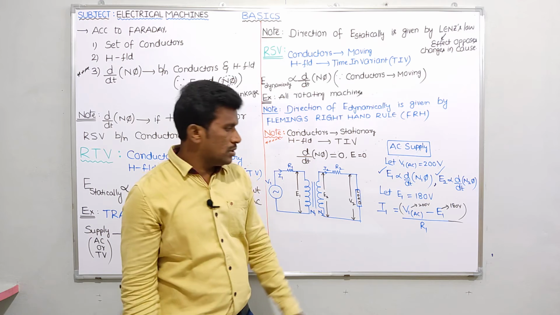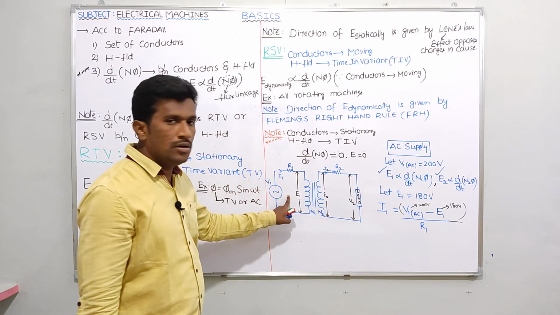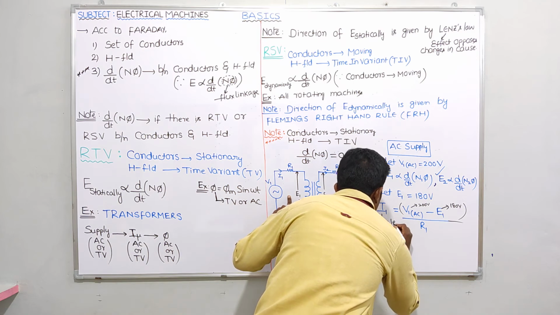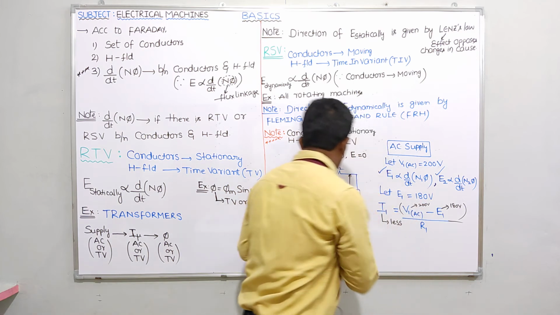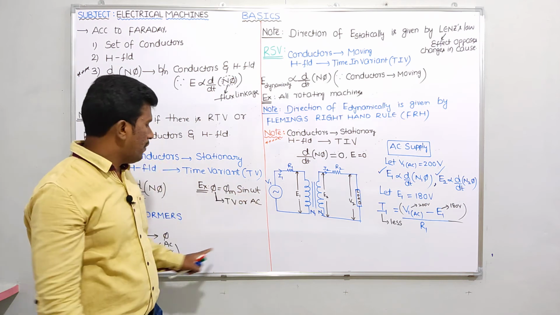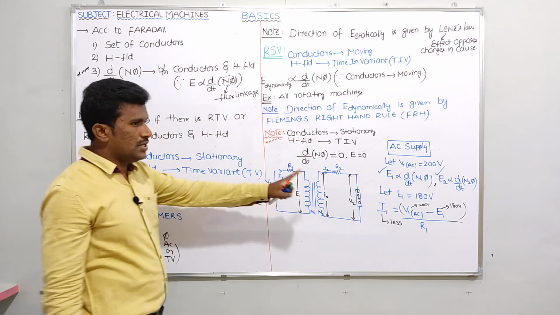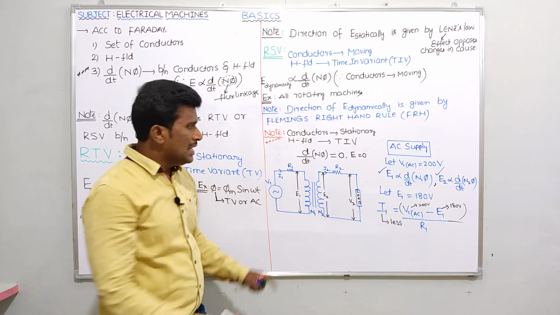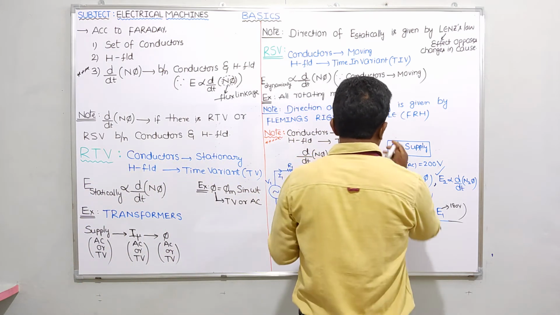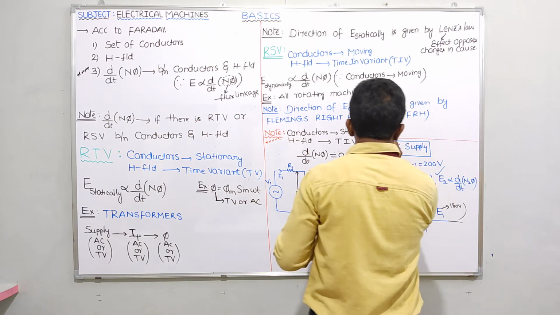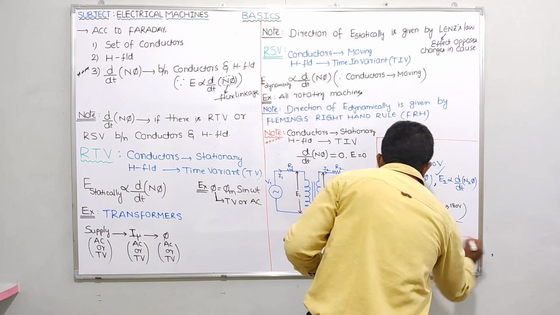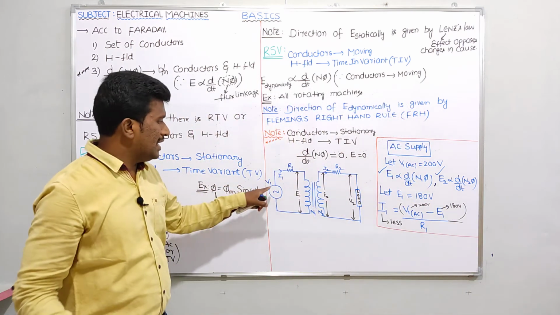Corresponding to 20 volts, the current flowing in the primary side is very small, so nothing will happen to the windings. The windings will not burn out if I give an AC supply to the transformer. I had taken this one simply because our main topic is not this one. Our note is, what will happen if I give a DC supply to the transformer?